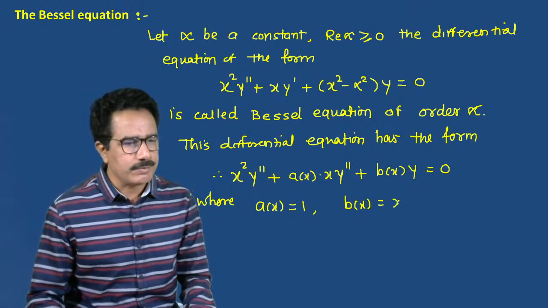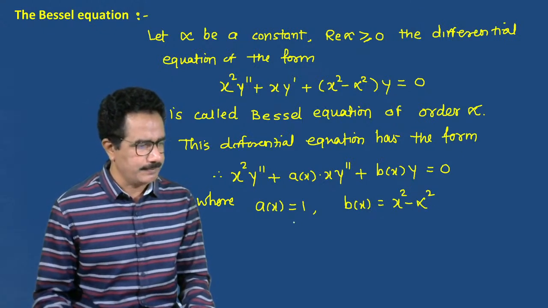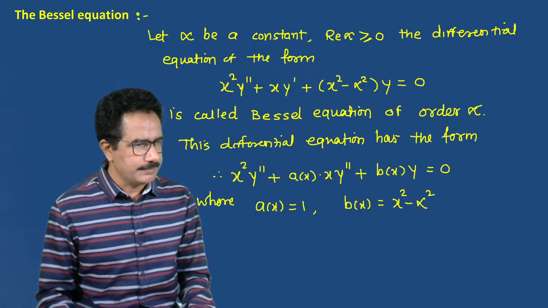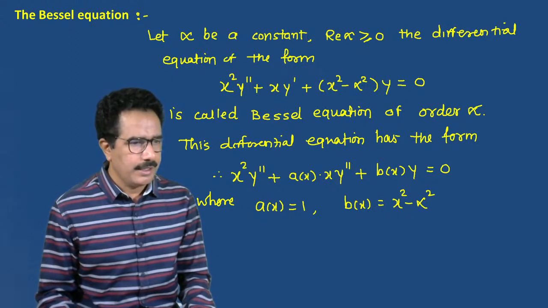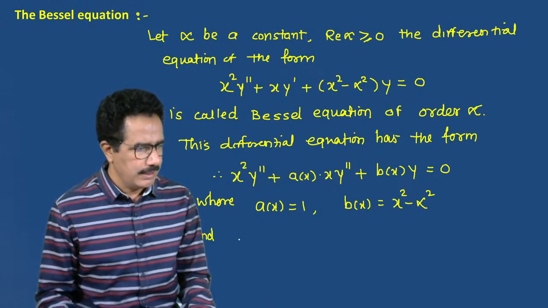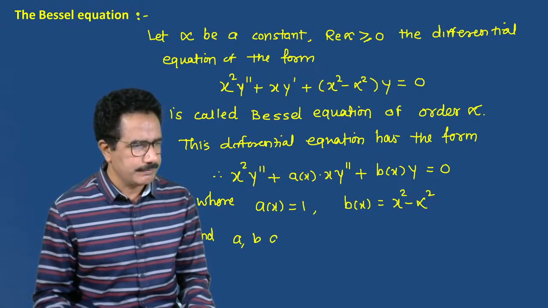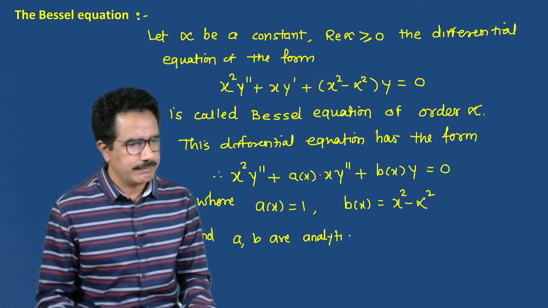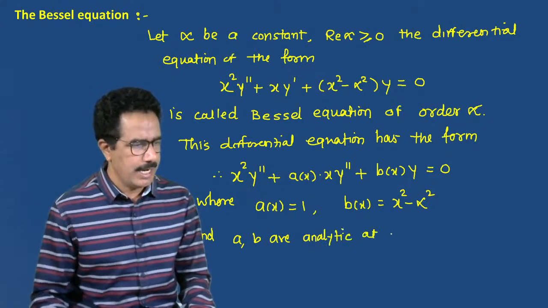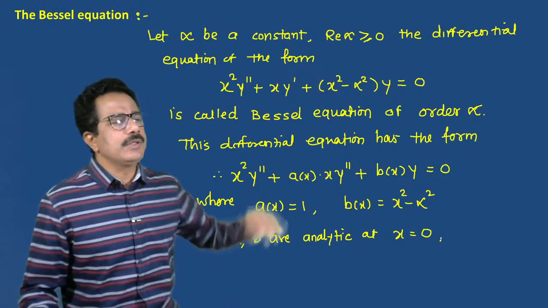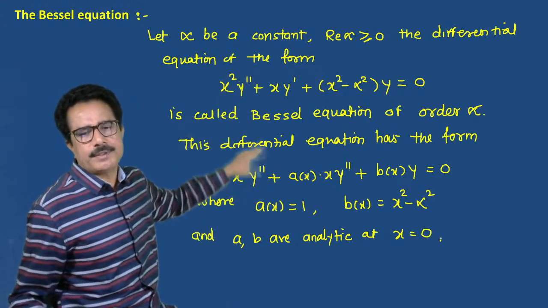So b of x means x square minus alpha square. See this, where a comma b are analytic at x is equal to 0. See this. So this is the Bessel's equation.